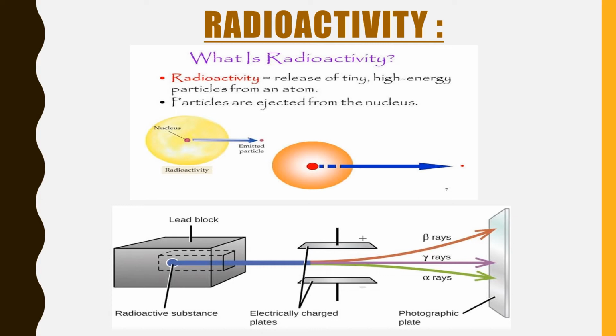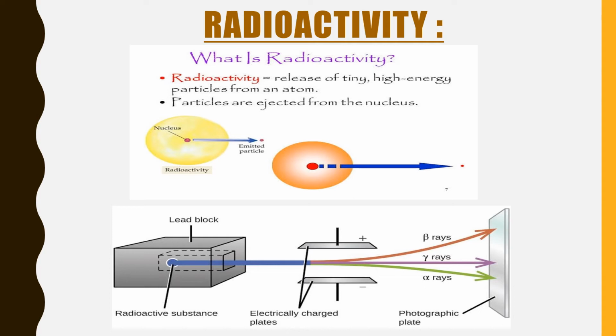You will see in the periodic table there are certain elements which are radioactive in nature, like uranium, radium. And why are these called radioactive elements? Because they are always emitting radiations. So this phenomenon is known as radioactivity.